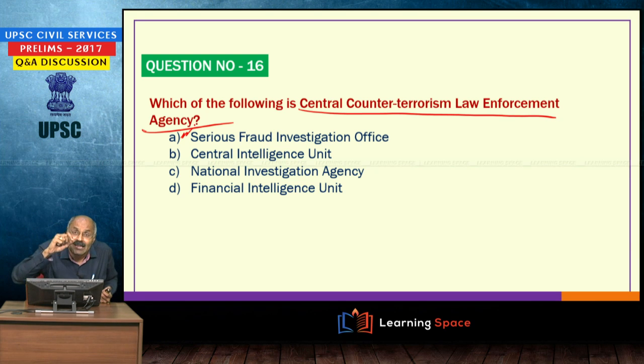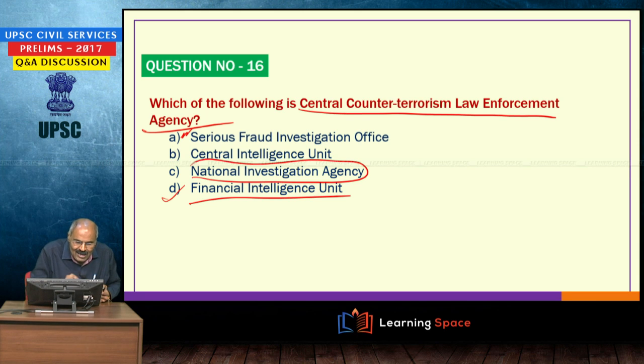The Financial Intelligence Unit is under the Ministry of Finance and looks at suspicious financial transactions. When somebody deposits 1 crore rupees in cash, that is a suspicious financial transaction looked after by the Financial Intelligence Unit. But the National Investigation Agency is the Central Counter Terrorism Law Enforcement Agency. This is under the Ministry of Home Affairs. So, here this is the answer.